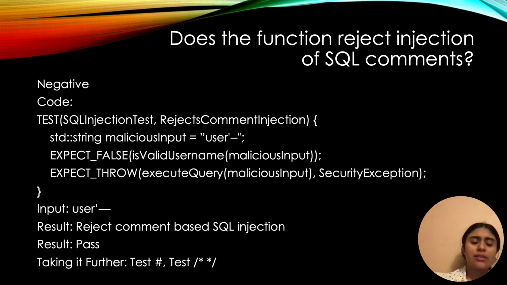Now, this negative test looks at SQL comment injection attempts. The code tests reject comment injection with a malicious input that uses the comment syntax user --. We expect false from validation and a security exception when trying to execute. When we run the test, it successfully rejects the comment-based SQL injection and passes the test. To take it further, we can test with hashtag symbols.